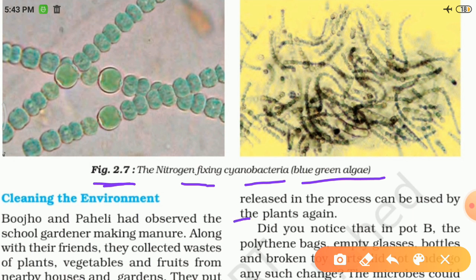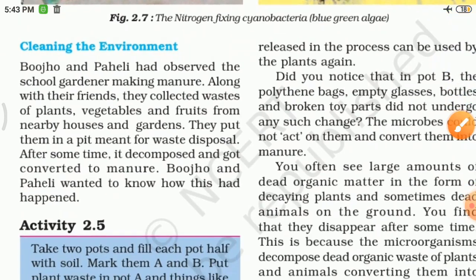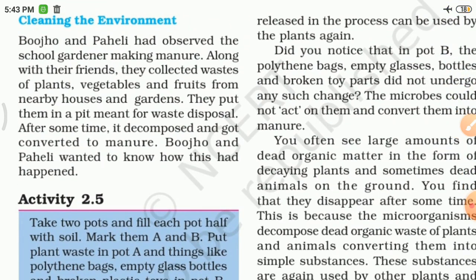Now our next topic is cleaning the environment. Bujo and Paheli had observed the school gardener making manure. This type of making manure you have also studied in class 6th.